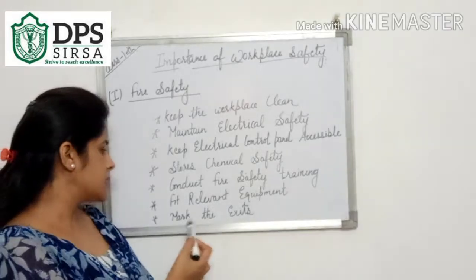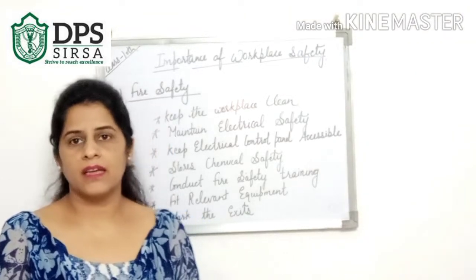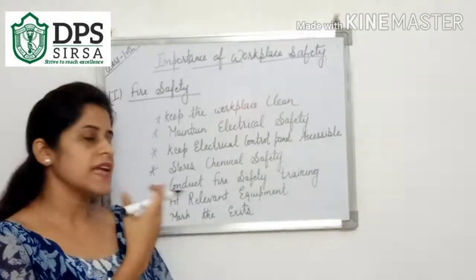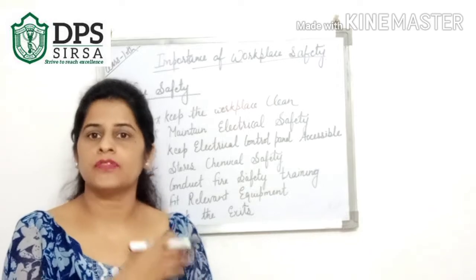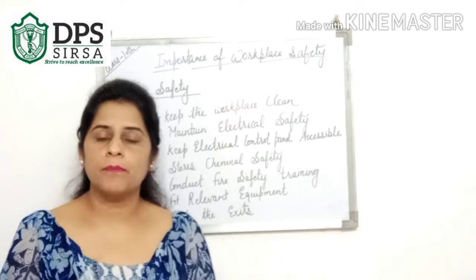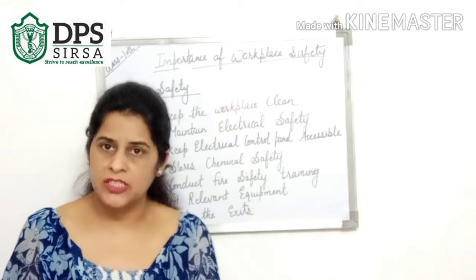Next is to mark the exits. If there is any emergency, then the emergency exit should be properly marked, and everyone should be aware of this: if there is an emergency, how the employees can go out from these emergency gates and how they can open these emergency gates.